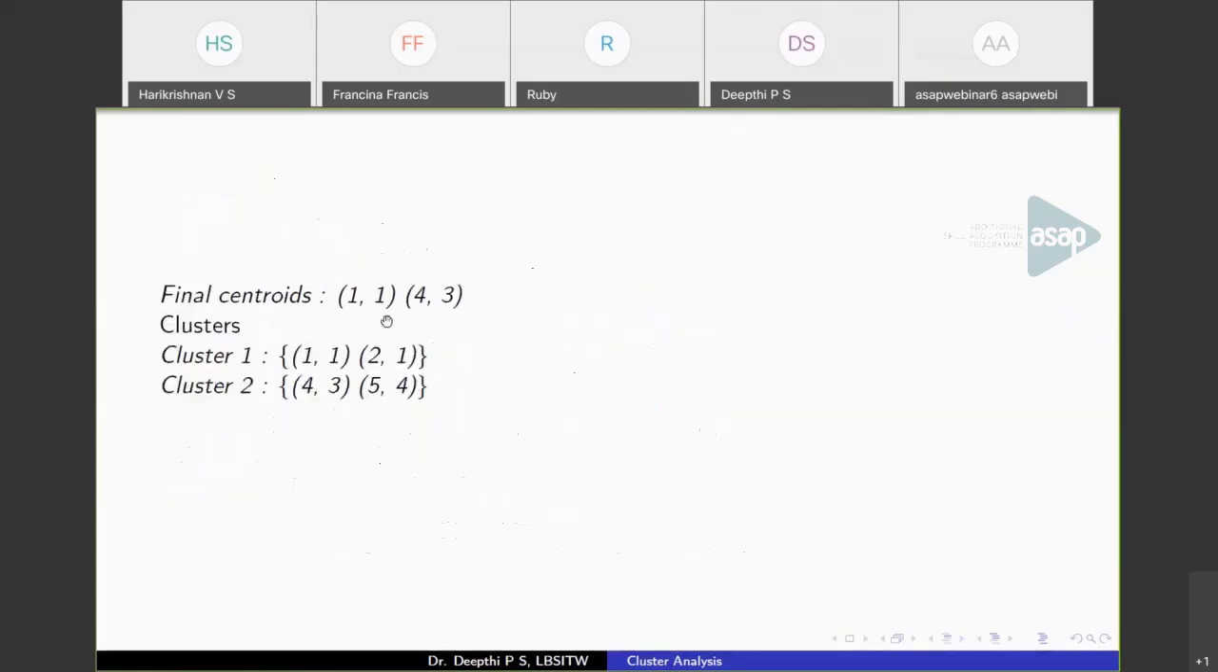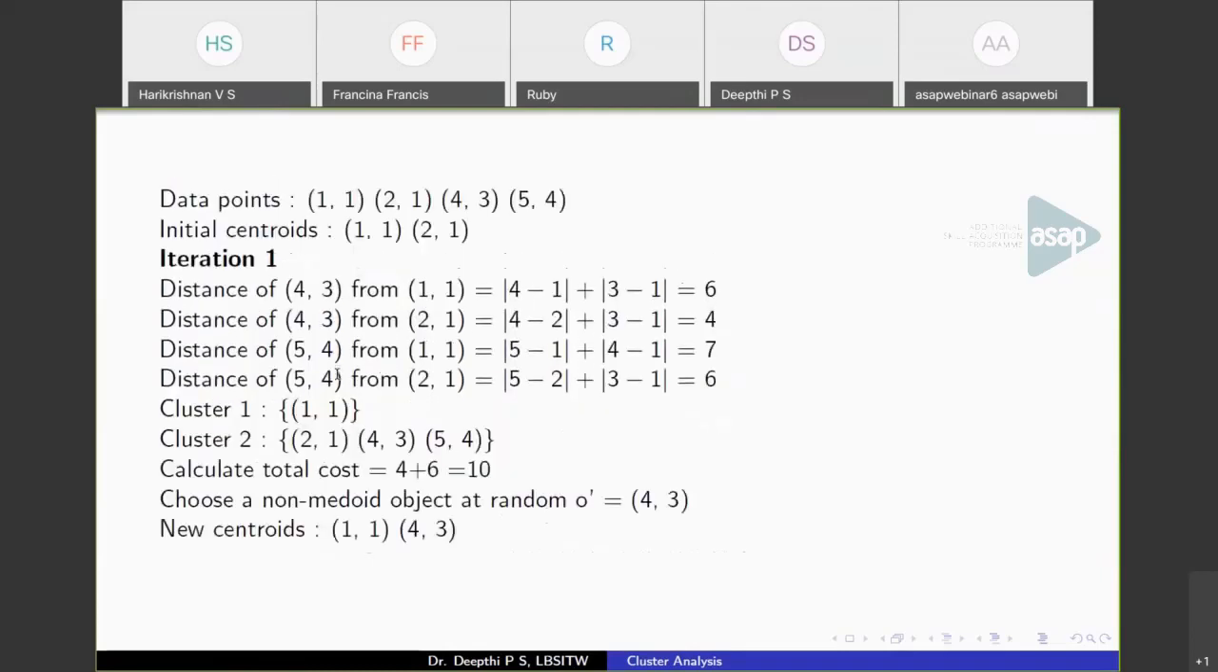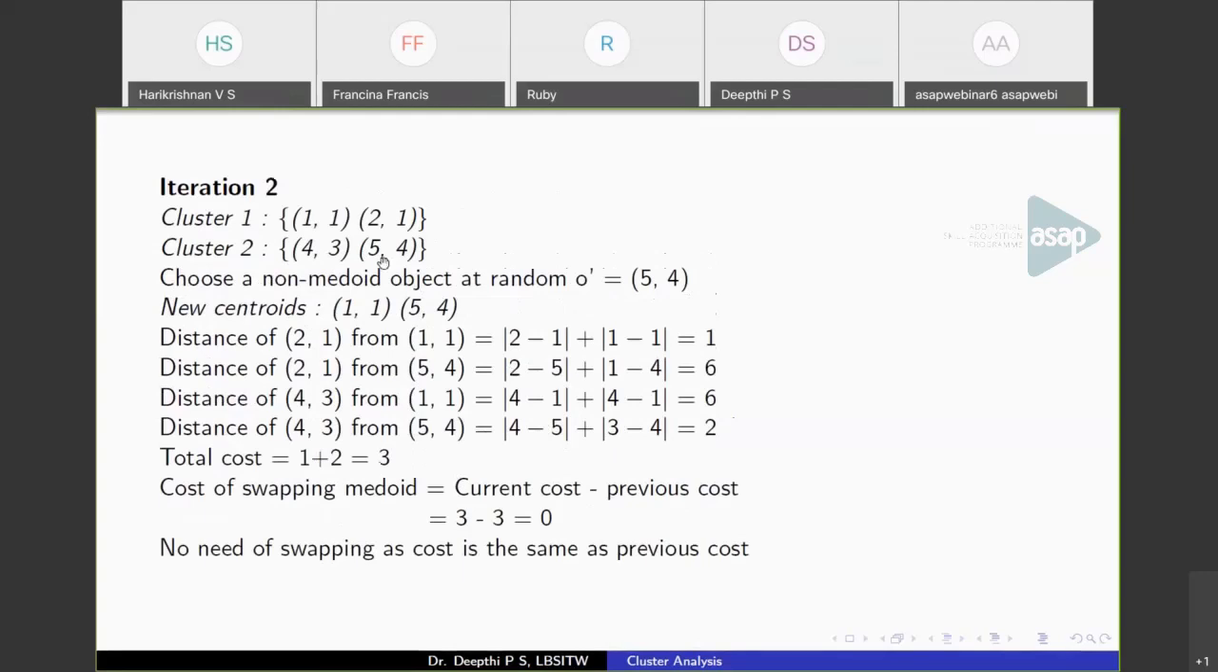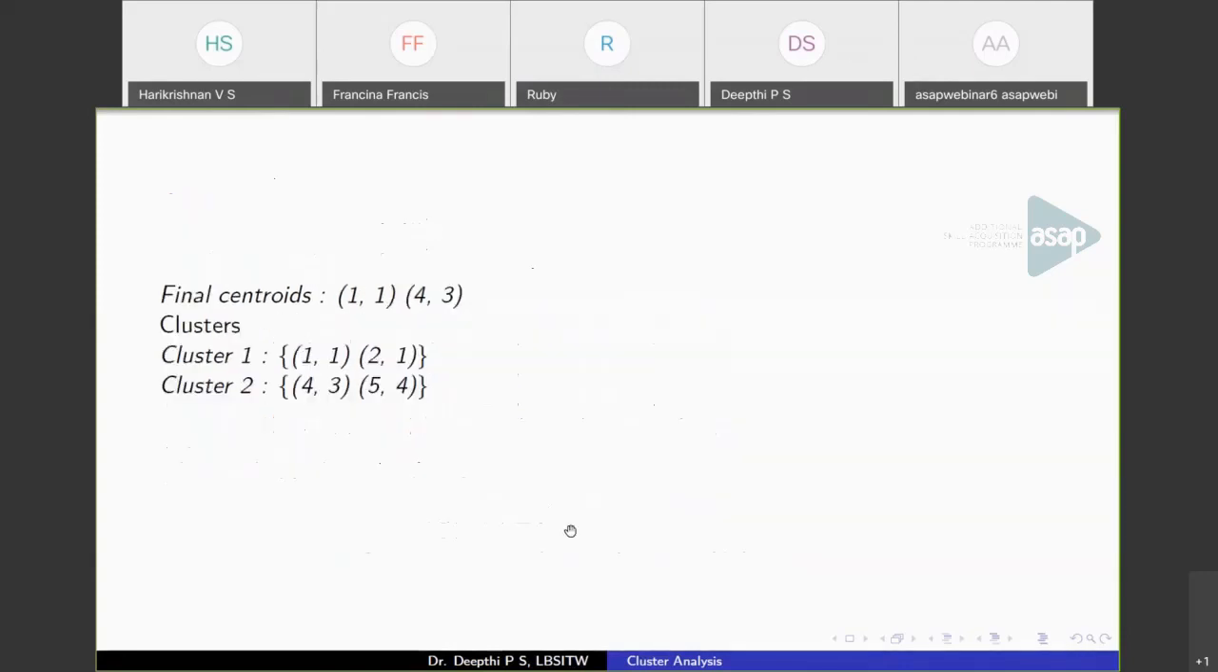And these are the final centroids you have, 1, 1 and 4, 3. And these are the points that we have. These are the clusters we get. So we started with 2 centroids 1, 1, 2, 1. We replaced 2, 1 with 4, 3 and got a partition like this. Again, we replaced 4, 3 by 5, 4. And at that point, we found that the cost remains the same. The total cost of forming this cluster is the same. So we are not going to swap that. So 1, 1 and 4, 3 will remain the cluster centroids. And these will be the partition that we get at the end.